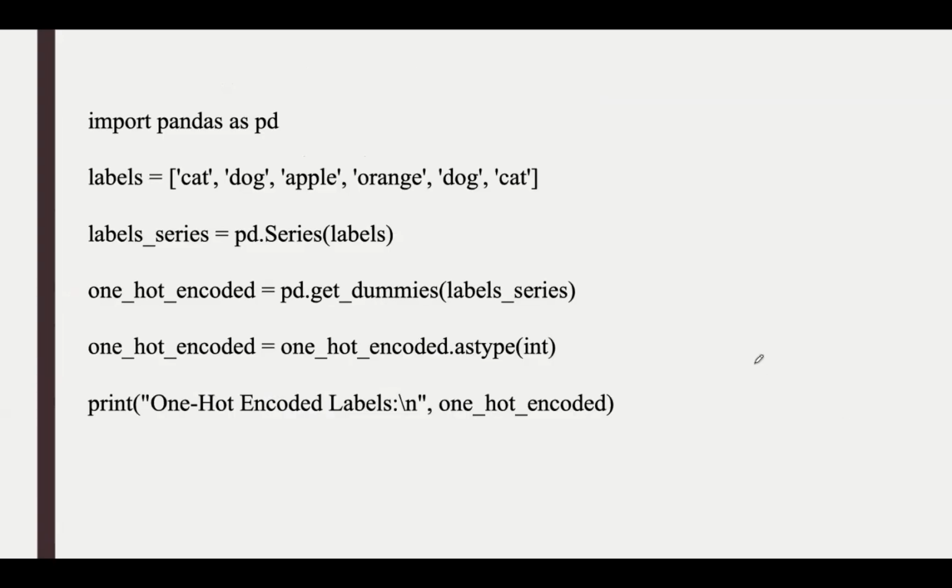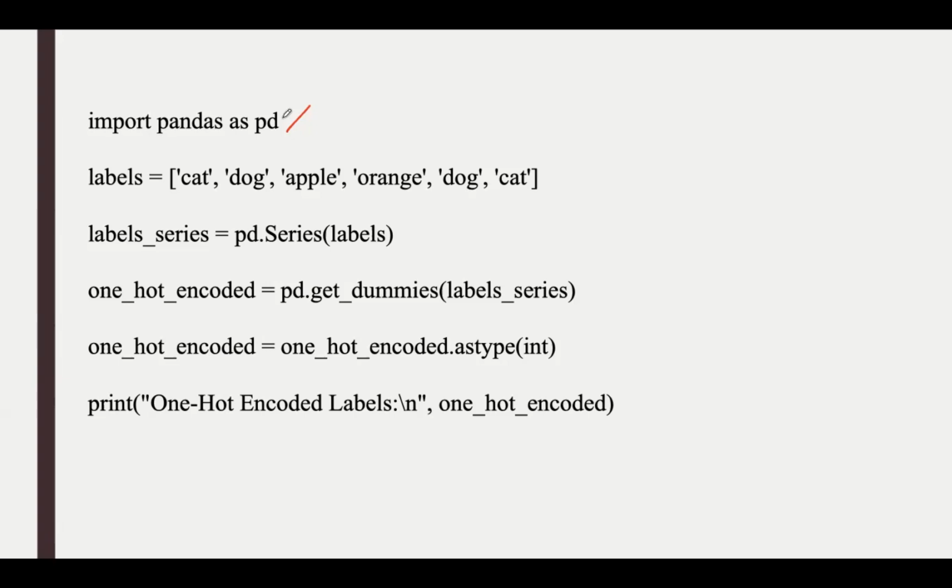Let us try to understand this code. Here we are implementing one-hot encoding using the pandas get_dummies function, which is a simple and powerful way to convert categorical data into one-hot encoded vectors. This is primarily useful when working with categorical variables in data sets that are stored as pandas series or data frames. Coming to the actual part, the first statement is import pandas as pd. Pandas is a Python library used for data manipulation and analysis, and it's particularly good for working with structured data like tabular data, that is, tables with rows and columns.